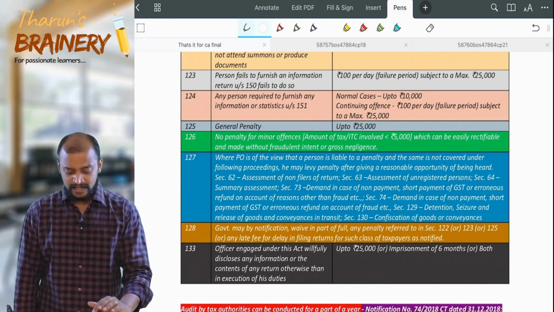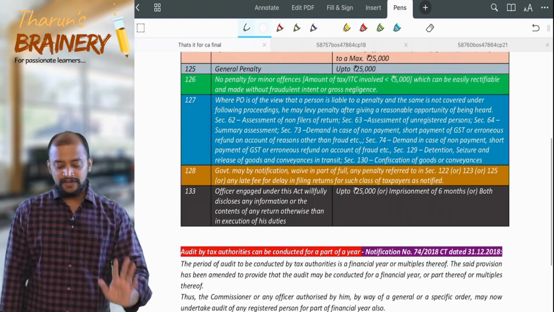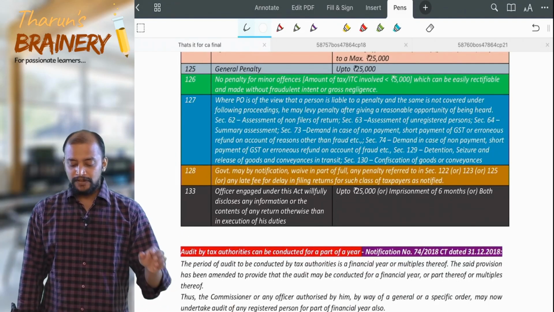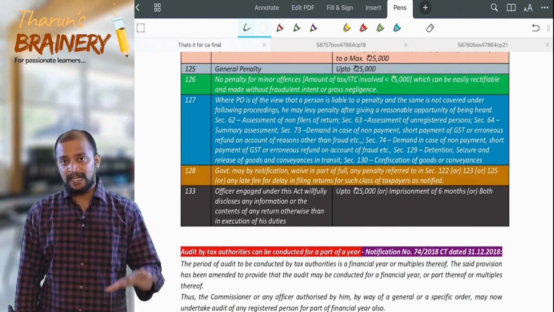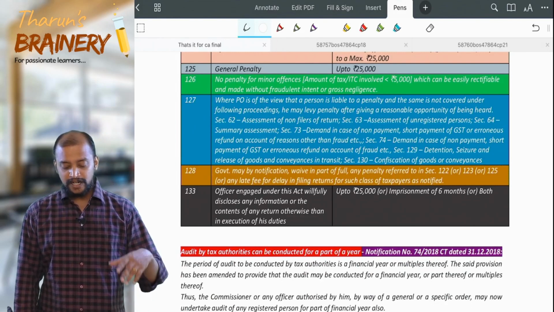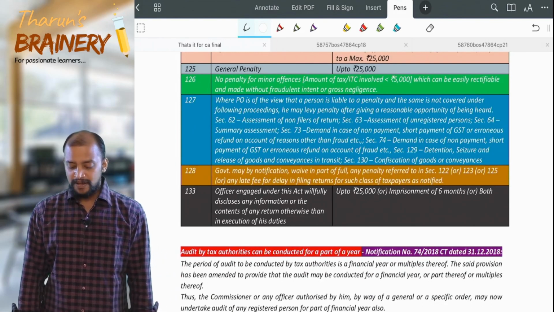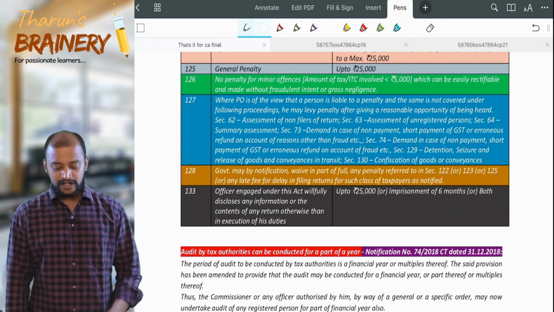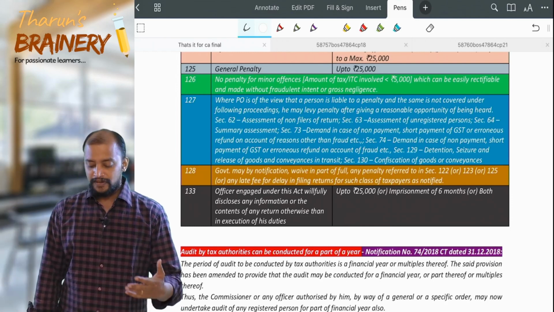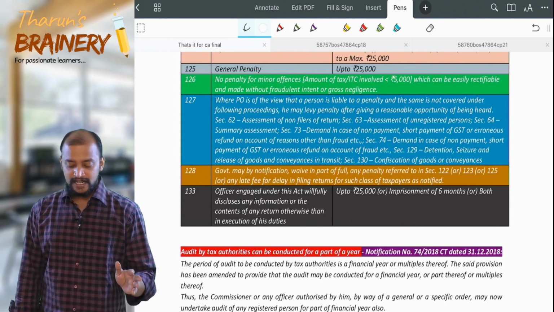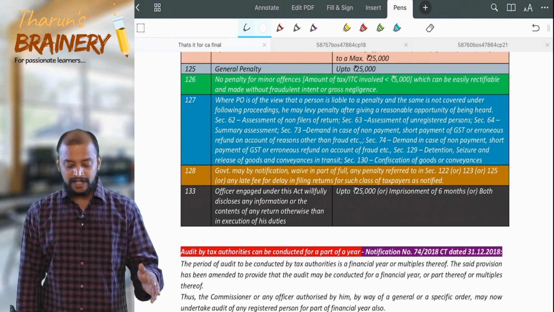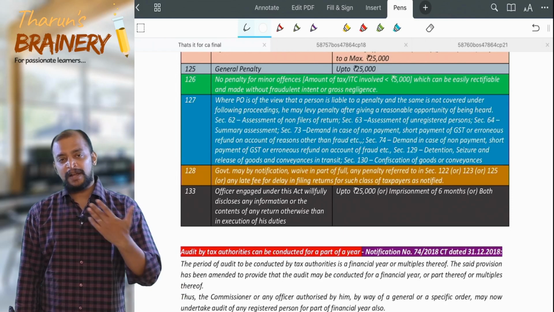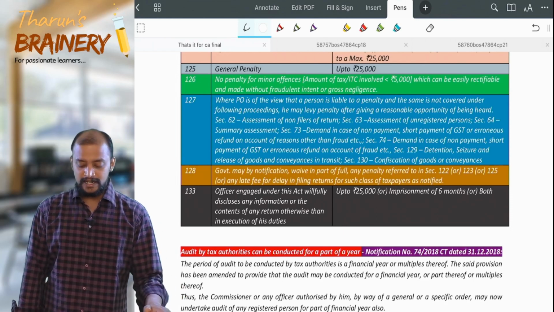There we will discuss. And section 127: where the proper officer is of the view that a person is liable to pay penalty and the same is not covered under the following proceedings, he may levy penalty after giving a reasonable opportunity of being heard. So there are multiple sections. Then penalty alone can be levied separately.